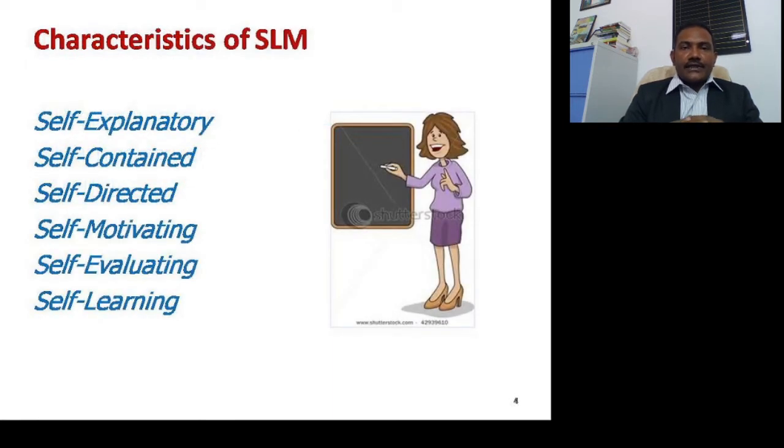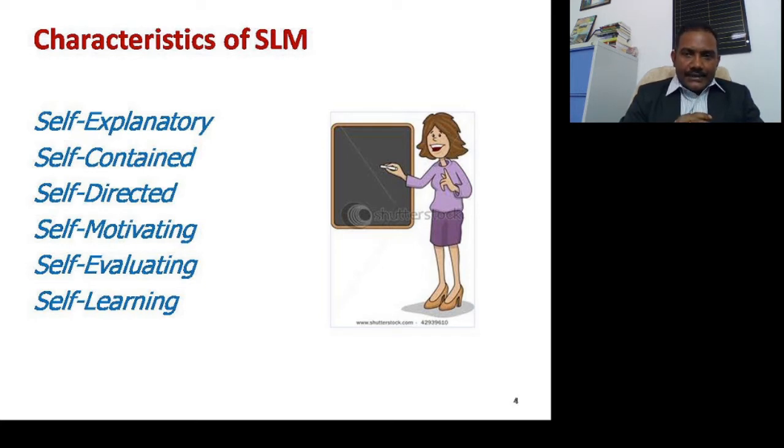So there are some specific characteristics of self-learning material. Since the teacher is not there, the learner is learning by herself. The first thing is that the self-learning material should be self-explanatory. The material should explain the content in a desirable way, in a way that the learner can understand it.